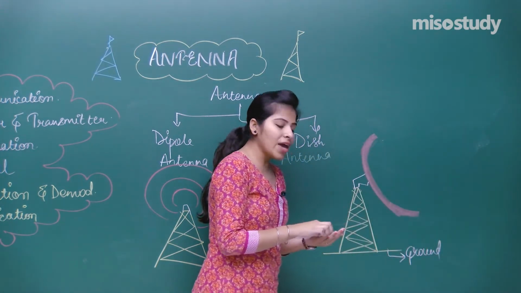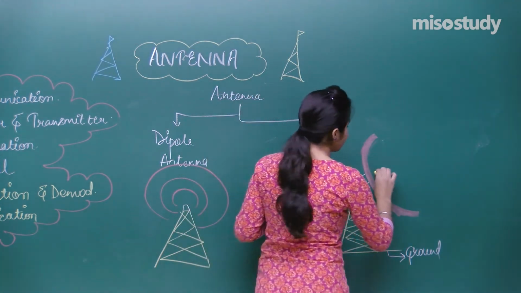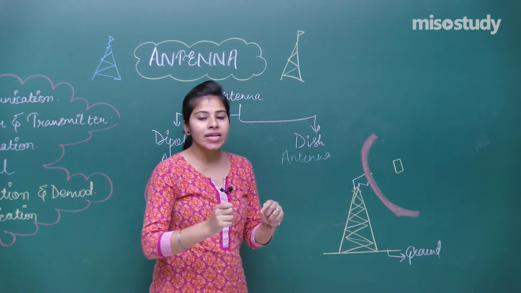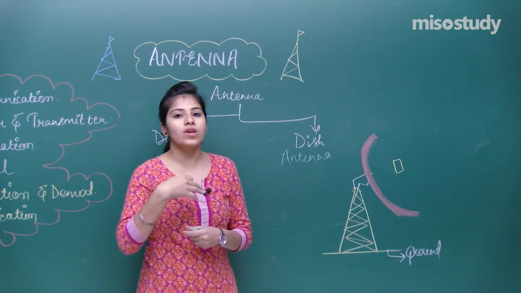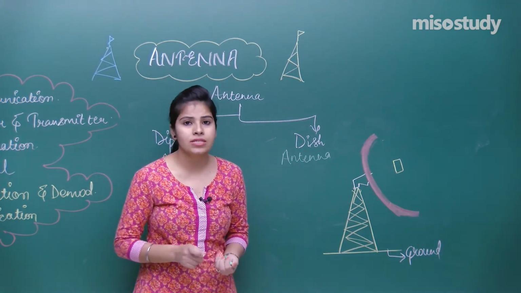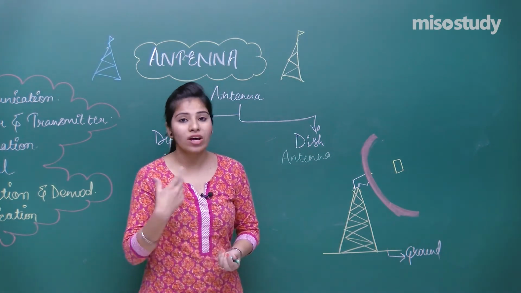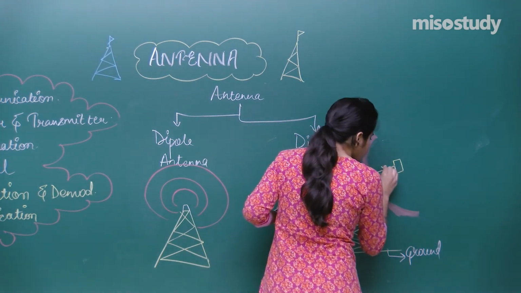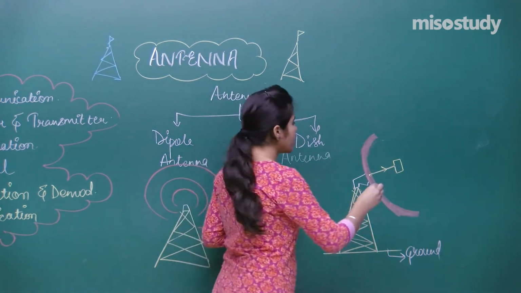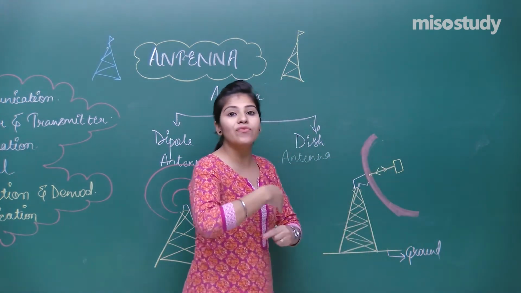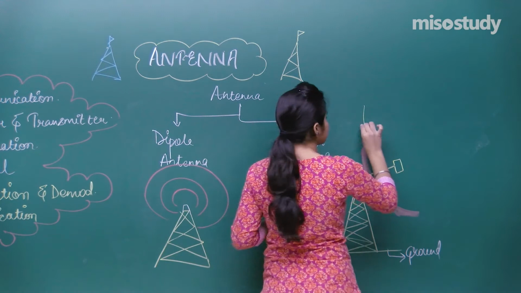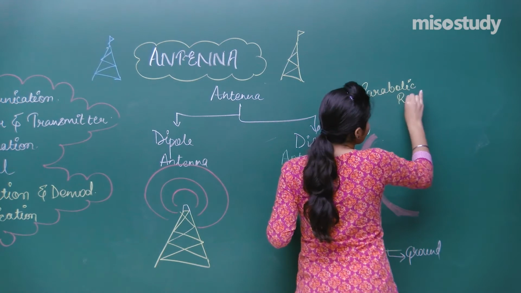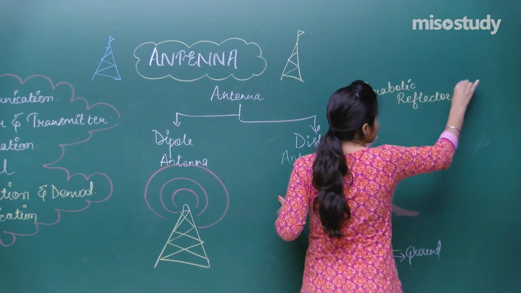And see, we have applied a dipole over here like this, where all the signals are focused, whether you are transmitting the signal or receiving the signal. For example, if you want to transmit any signal, see what will happen. You are throwing the signal to the dipole, it will come back and reflect the signal because it is a reflector. Parabolic reflector, or you can say this as spherical dish.